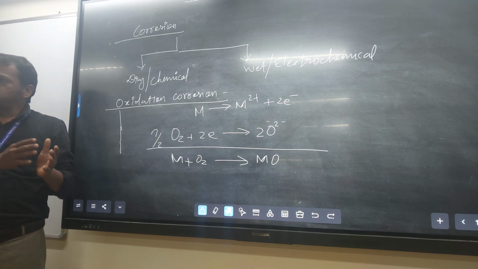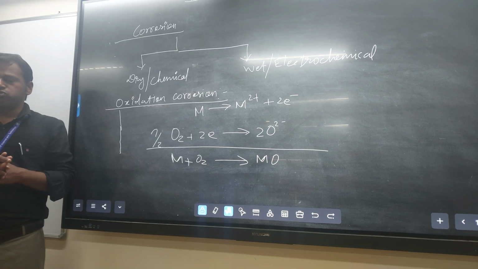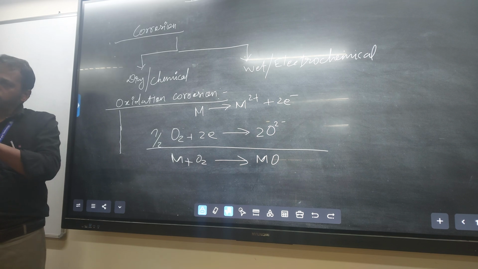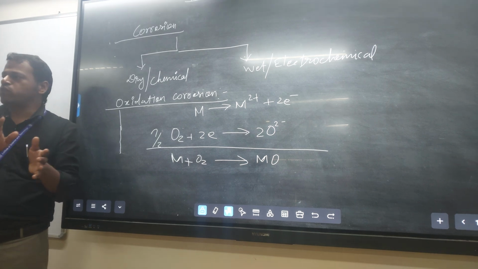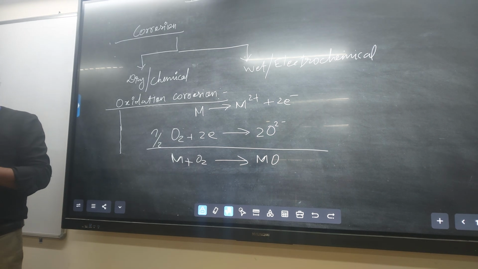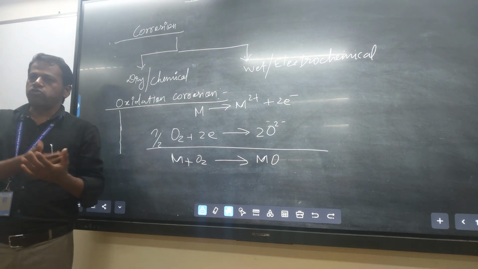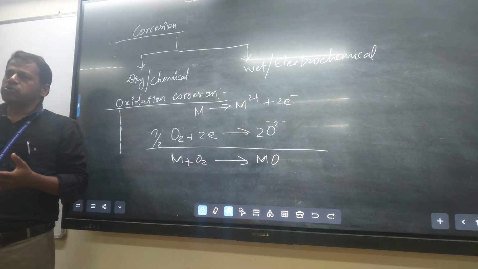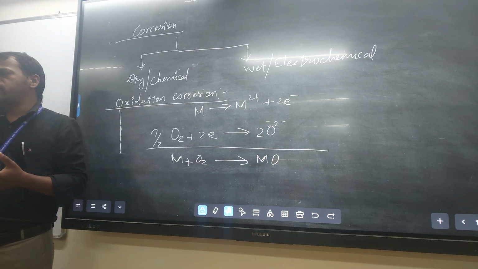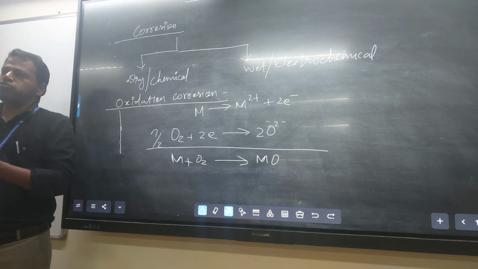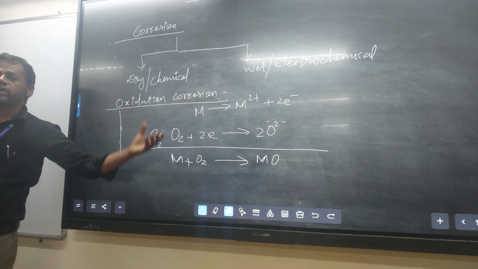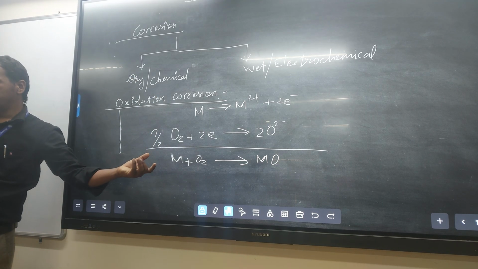Similarly, hydrogen is also present in H2S gas. That hydrogen interacts with the metal surface to form a metal hydride. Similarly, chlorine, Cl2 gas, is a corrosive gas. Cl2 reacts with metal to form a metal chloride. There also oxidation occurs. That is oxidation by other gaseous molecules. So this is all in the gaseous molecule category.